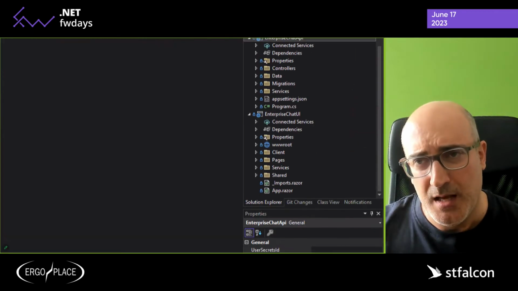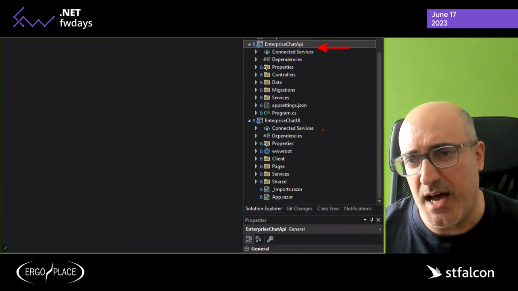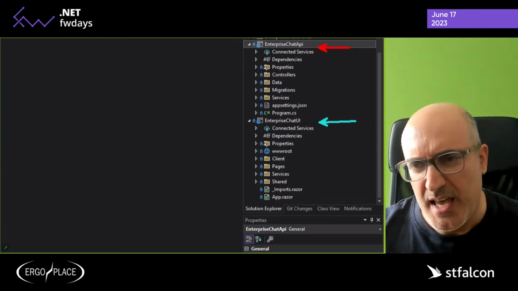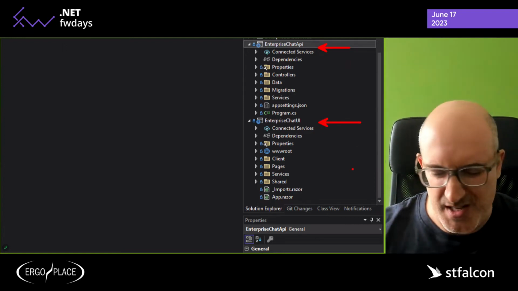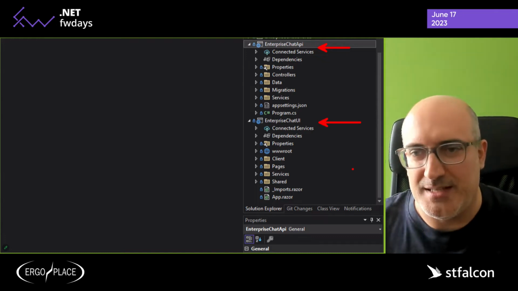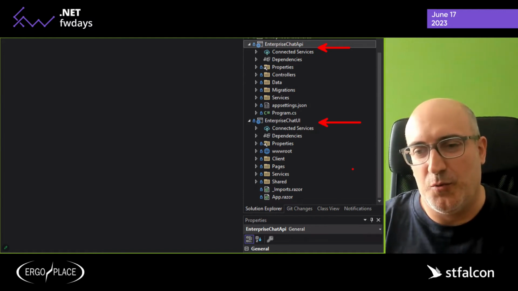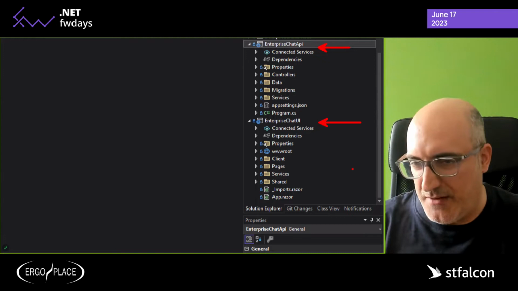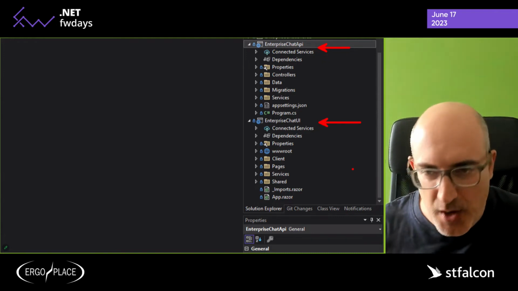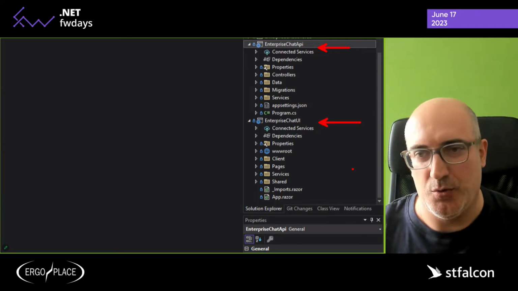So I have basically a simple solution which has an API built in ASP.NET Core Web API, and the UI is built in Blazor, but simply because I really struggle with JavaScript. Hopefully you are better than me. But yeah, don't worry, there's nothing really specific about Blazor. You can reuse the same concepts with any front-end technology that you want to use.